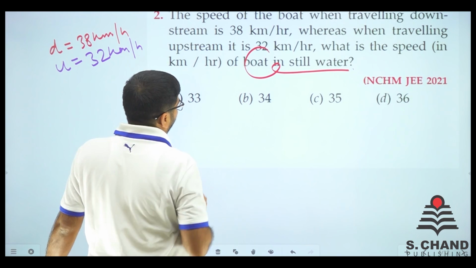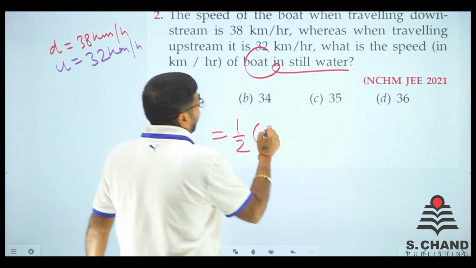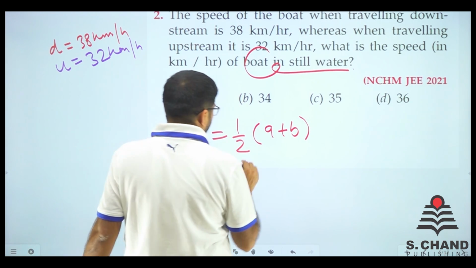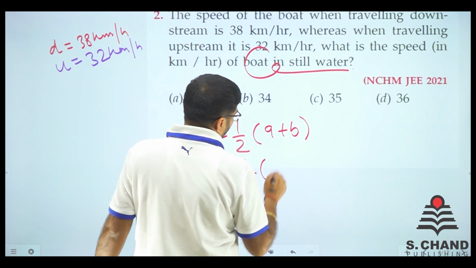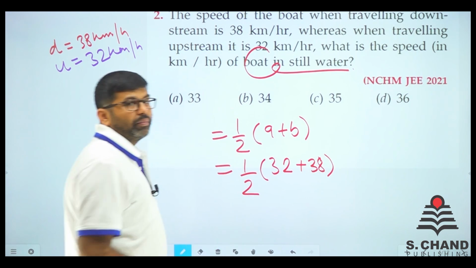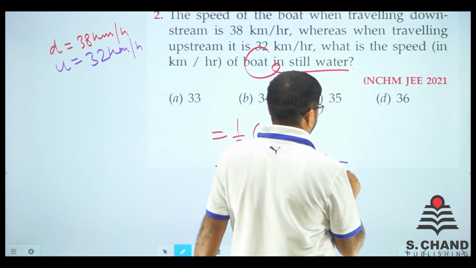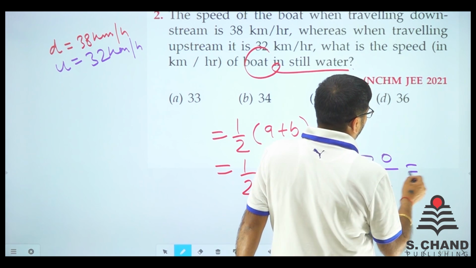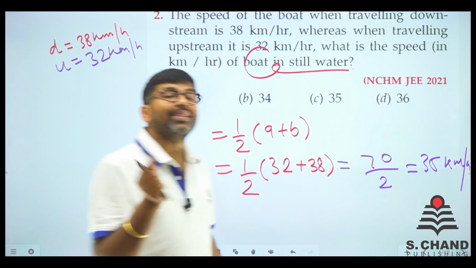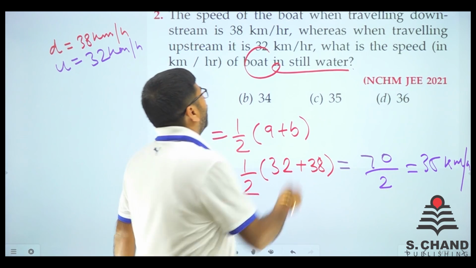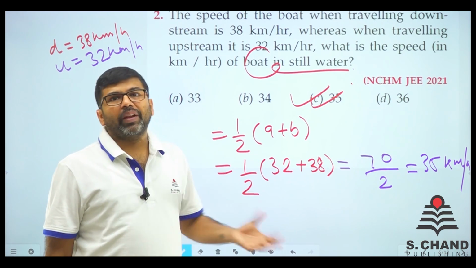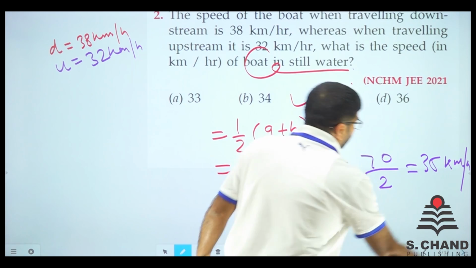So the boat in still water formula is half of A plus B. A plus B means the downstream speed and the upstream speed. So it is like half. Upstream speed is 32. Yes, it is 32. And the downstream is 38. Just add them both. 38 and 32 will get 70. And half of that, 70 by 2. So the final answer, that is the speed of boat in still water, is 35 kilometer per hour. And here we go. We got the answer, right? So in this way, we should know where to apply what formula as well. Okay, let's move on to the next question.